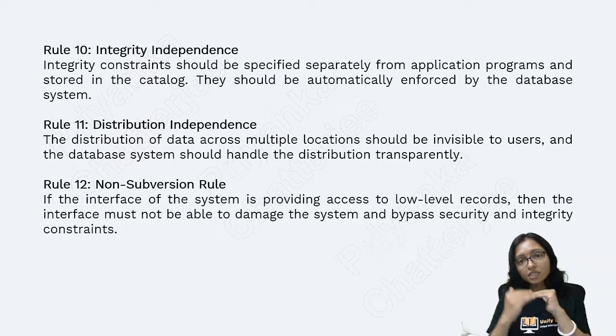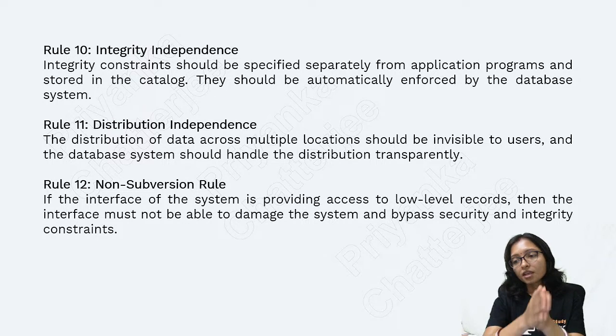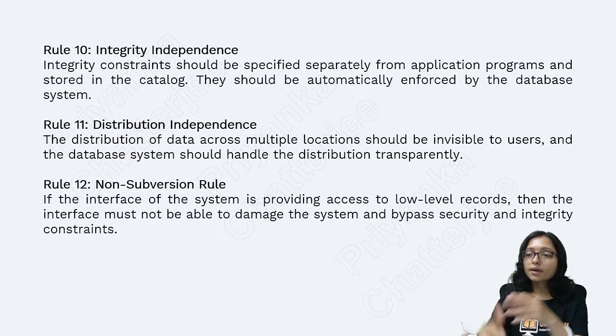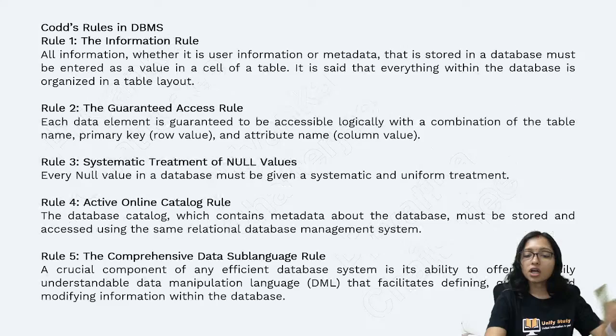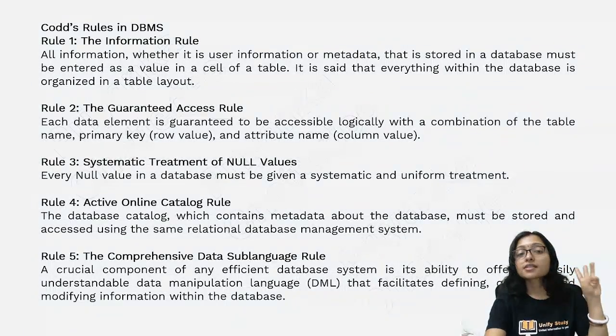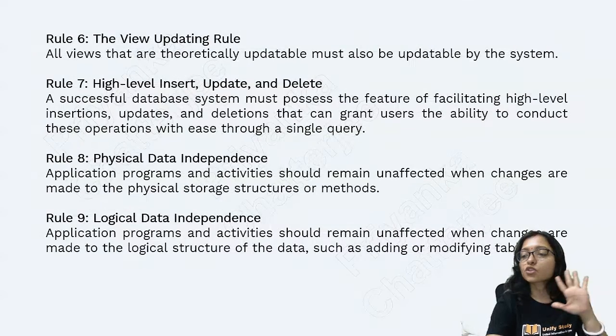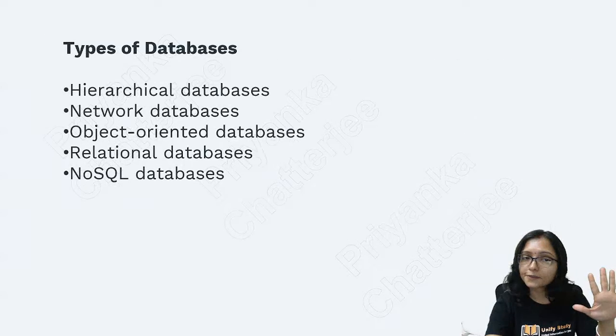These are the rules. In this way you should remember them, relating them with the original thing, how it is going on. If you are able to remember them this way, you will be able to remember all these rules easily. Information rule, guaranteed access rule, systematic treatment, null value, active online catalog, all these rules are there. Clear?